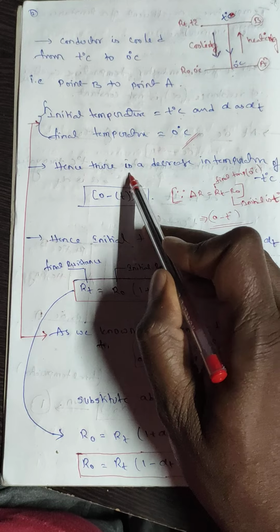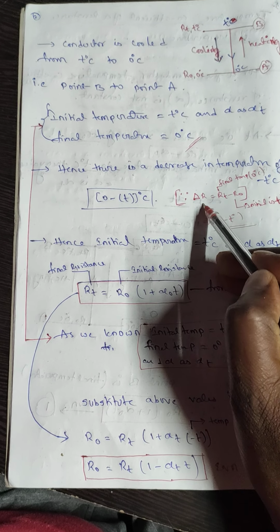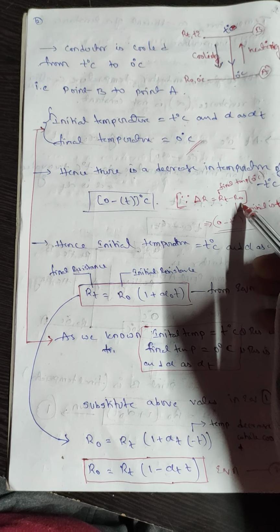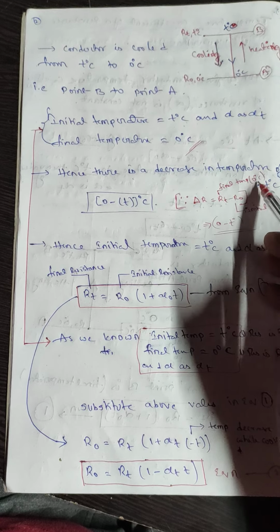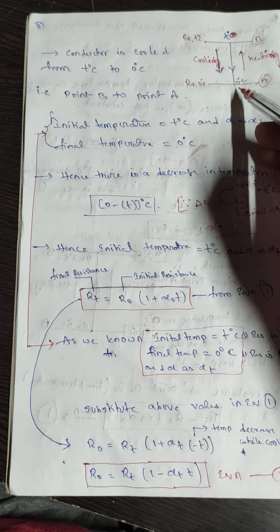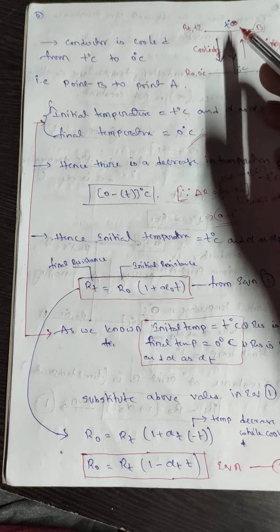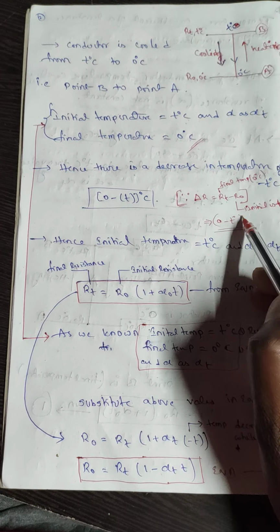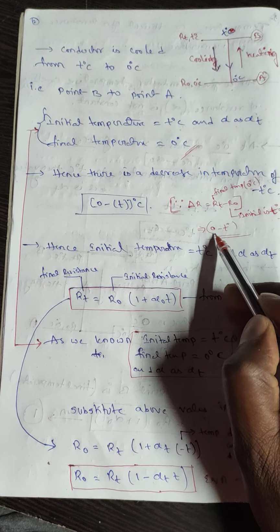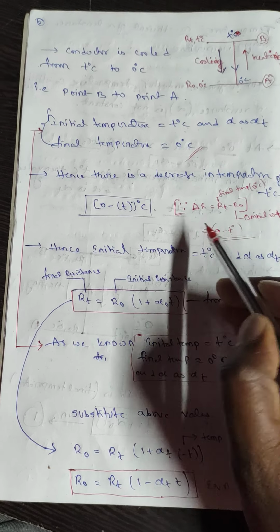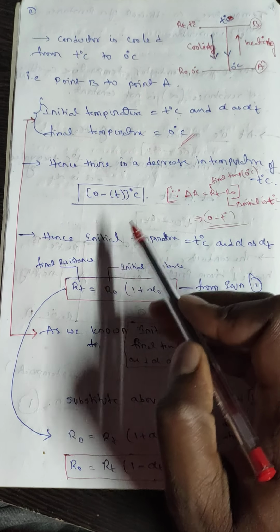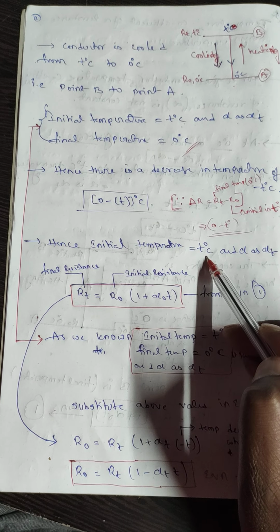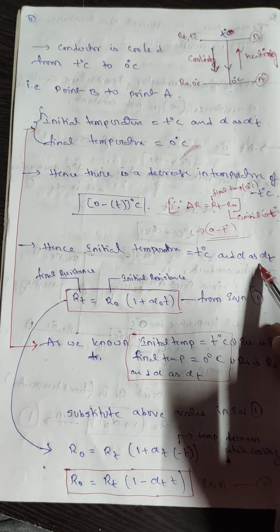The increase in temperature is equal to the final temperature minus the initial temperature. Here the final temperature is 0 degrees and the initial temperature is T degrees. So 0 minus T gives us minus T degrees Celsius. Hence the initial temperature is T degrees, and alpha will be alpha T.